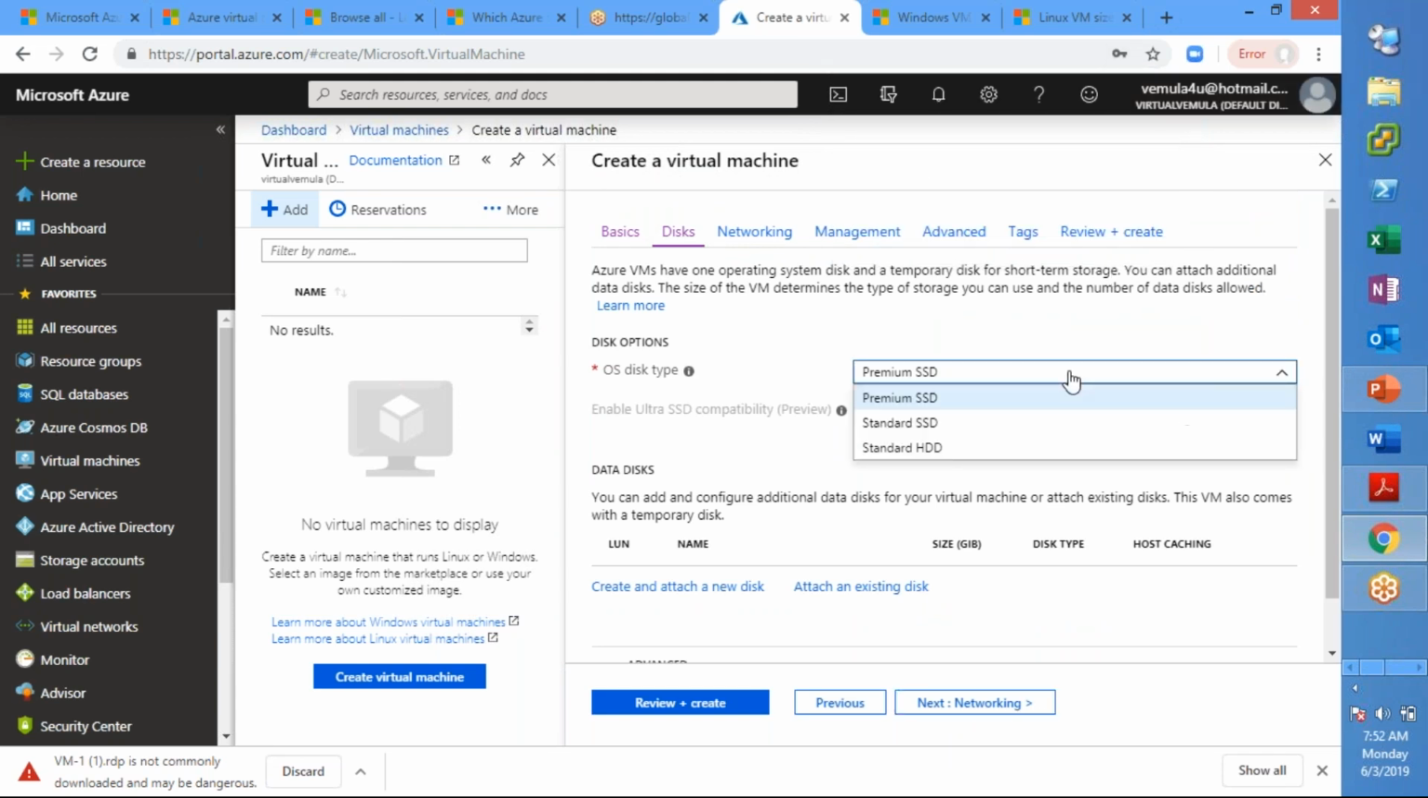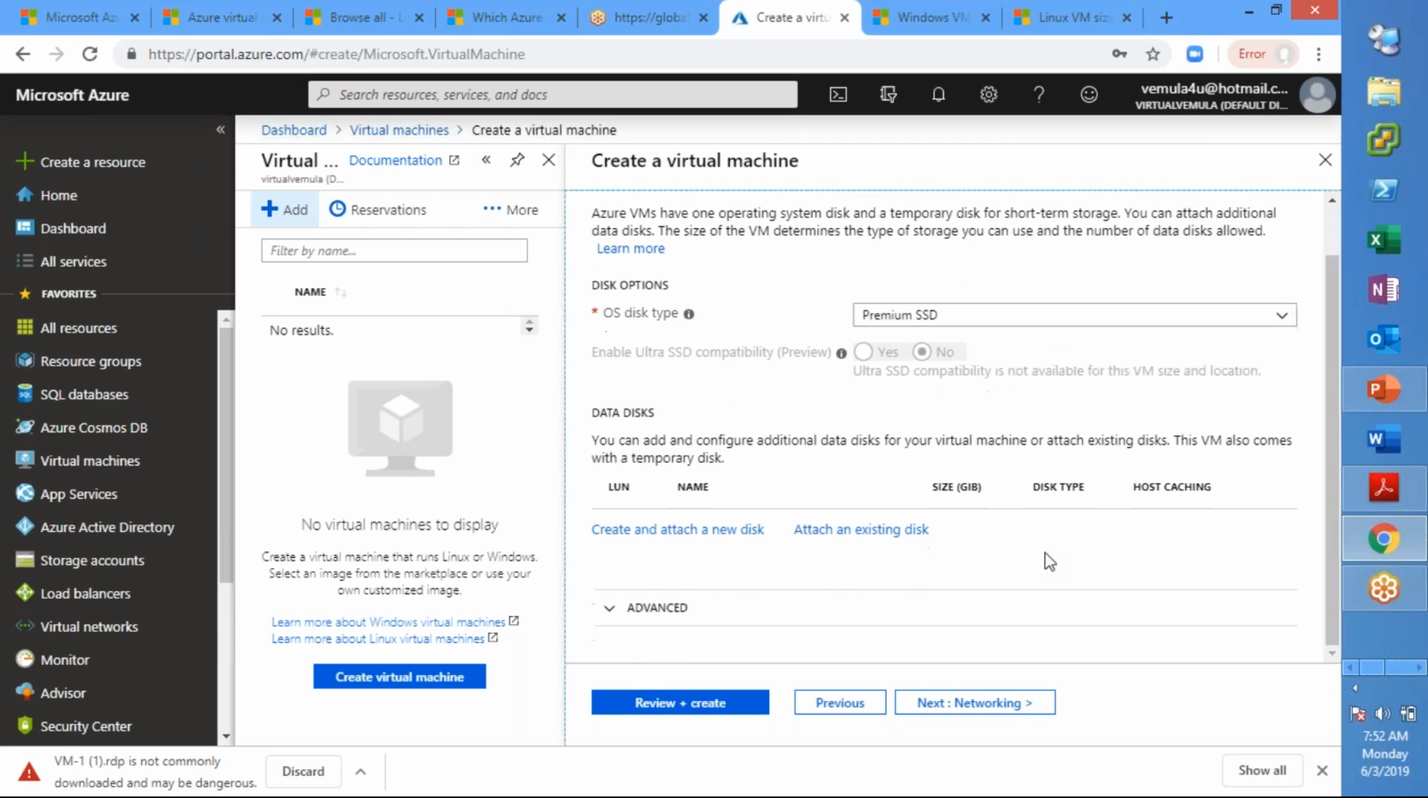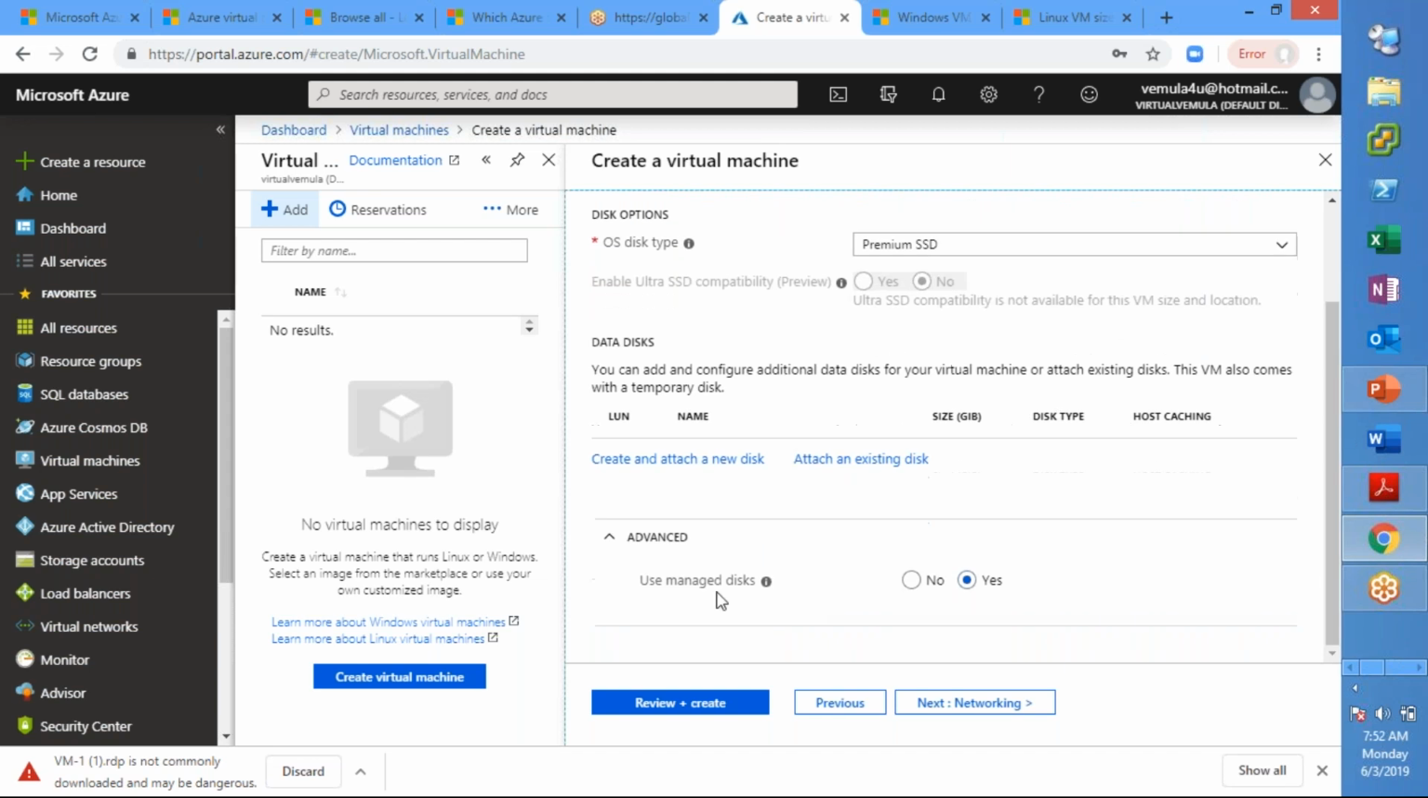The disk, what type of disk you want? Premium, standard, HDD, right? So let us leave that as premium disk. Now we will be discussing in detail about different types of disks, their speed, and there's something called managed and unmanaged. If you click on advanced, you will see a managed disk and unmanaged disk.